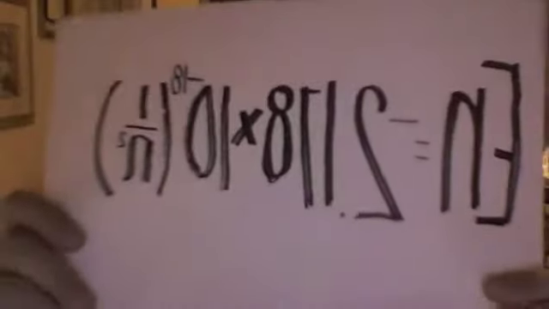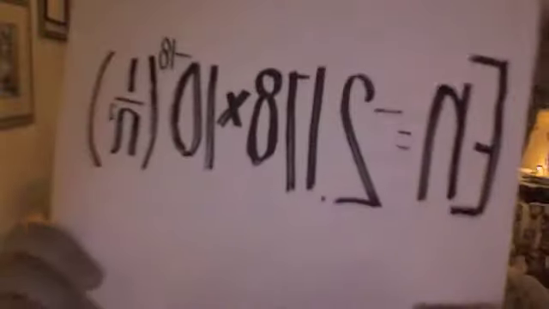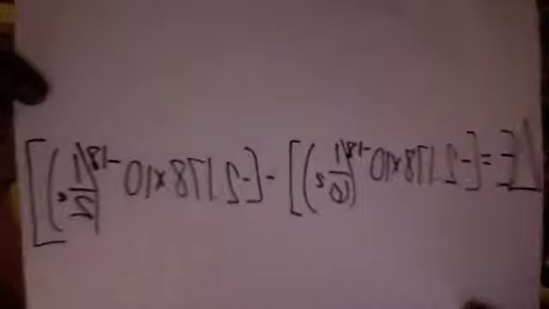The equation to determine the amount of energy given off by an electron going from one energy level to another is En equals negative 2.178 times 10 to the negative 18th times 1 over n squared, where n is the energy level. This is the equation I just talked about with the energy of an electron. And so, for example, if an electron was going from the 6th energy level to the 2nd energy level, it would look something like this. This would be used to find out the difference, the change between energy levels.